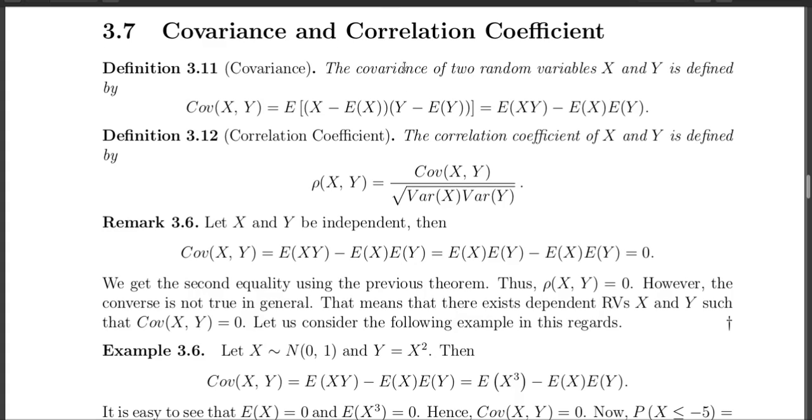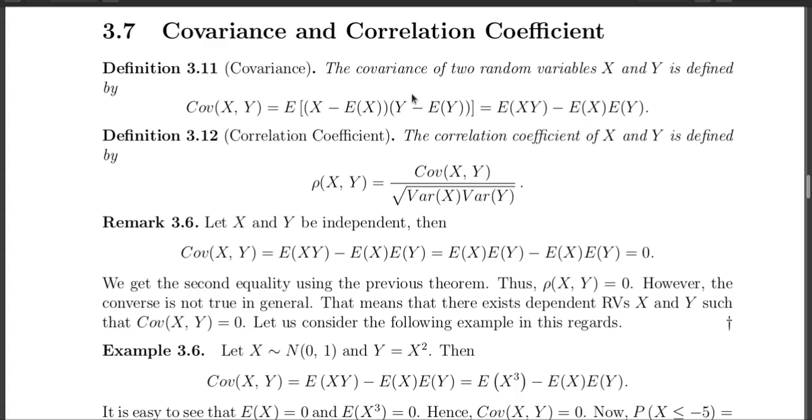So what is covariance? The covariance of two random variables x and y is defined by the expectation of x minus expectation of x, multiplied by y minus expectation of y, and then outside you have an expectation. And this quantity you can write in this manner also. Just take the product and use the linearity property of expectation.